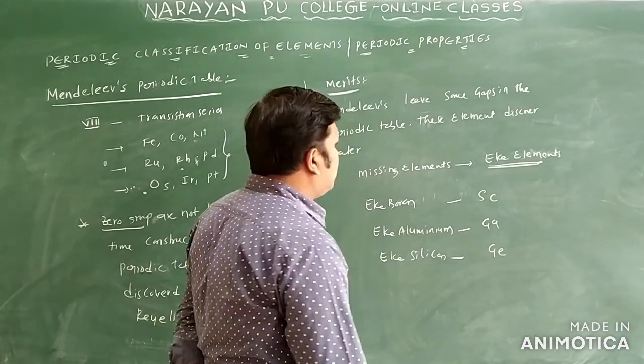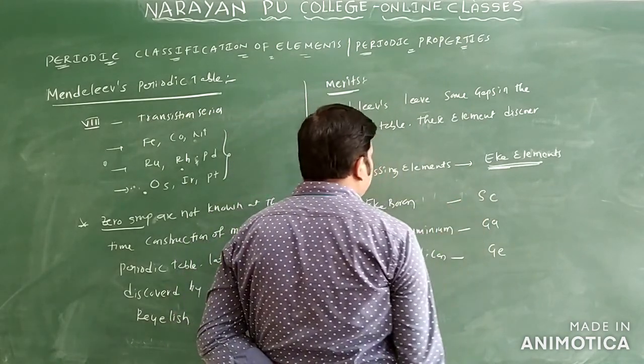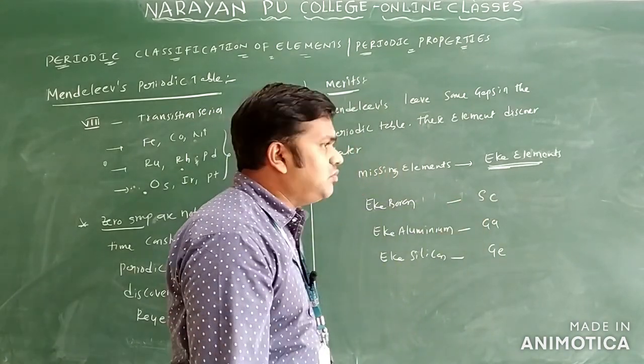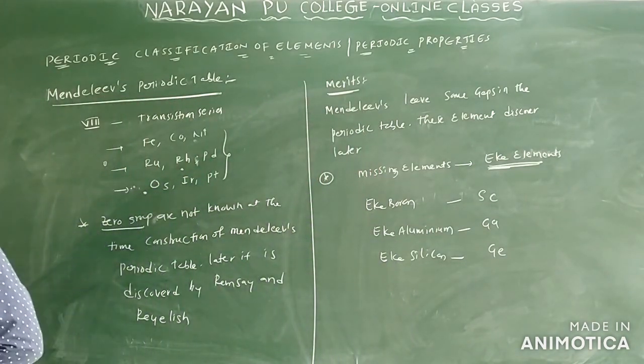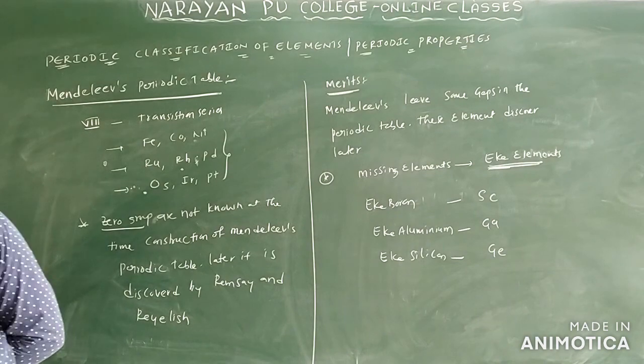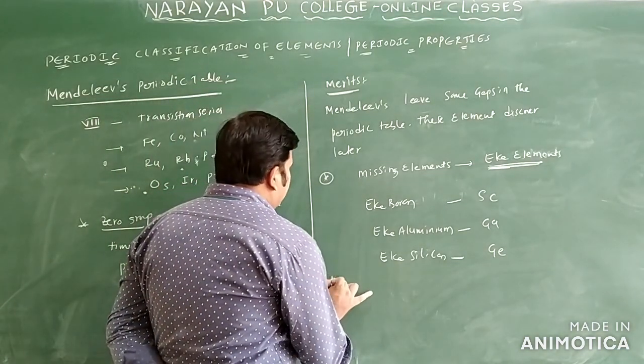So those elements are called Eka elements, very important here. Eka boron is scandium, Eka aluminum is gallium, Eka silicon is germanium. So these are some of the Eka elements. This is one of the merits of the Mendeleev periodic table.